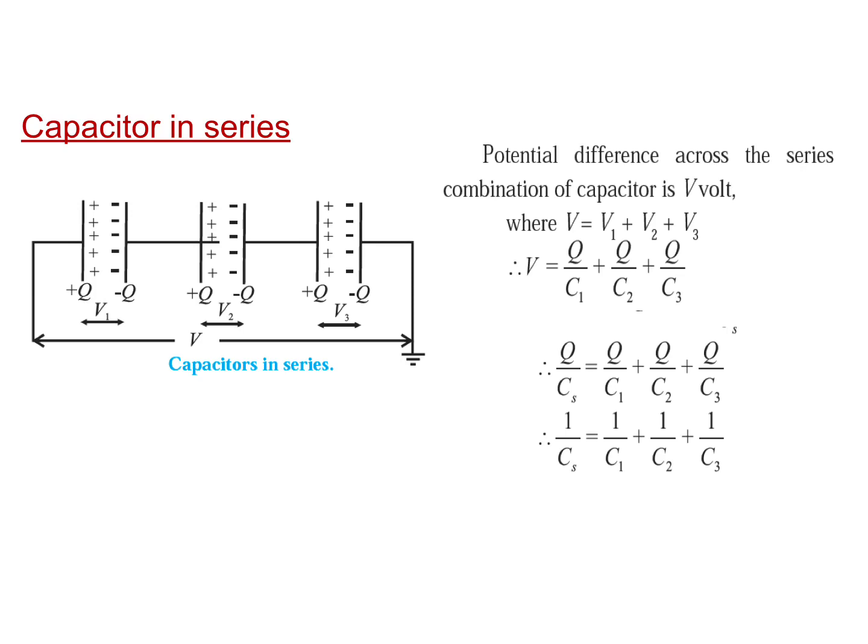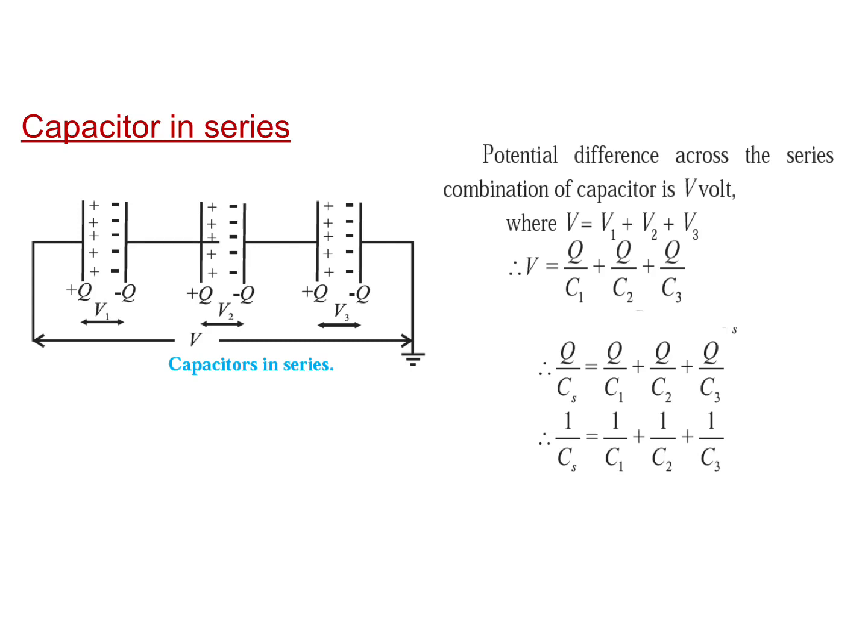Capacitors are said to be connected in series if they are connected one after the other in the form of a chain. Let the capacitors of capacitances C1, C2, C3 be connected in series as shown in the figure, and let V1, V2, V3 be the corresponding potential differences across the capacitors. Thus, each capacitor receives a magnitude of charge Q. Hence, when the capacitors are connected in series, the same current flows through them and all have the same charge plus Q induced on the plate.